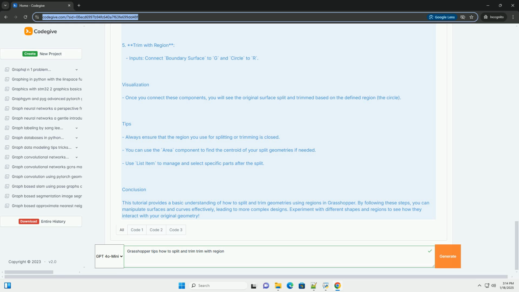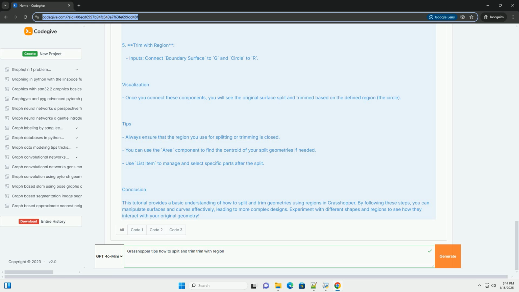Example code snippet. Here's how you might set this up in Grasshopper with the components. 1. Create a square surface. Use the rectangle component to define a square. Use the boundary surface to convert the rectangle into a surface. 2. Create a trim region. Use the circle component to create a circular trim region.